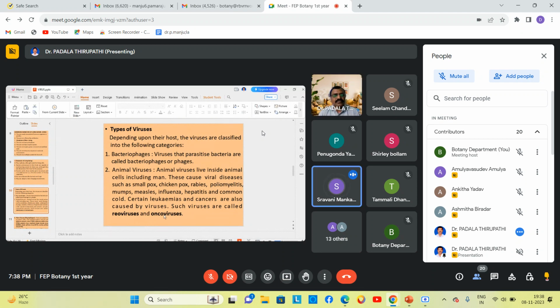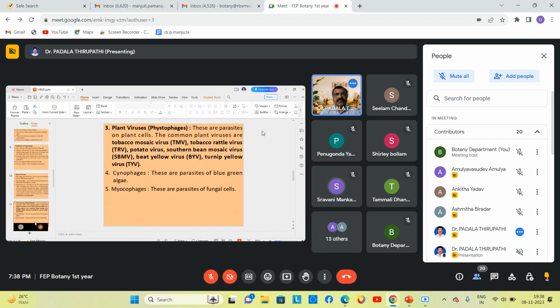Yes, sir. Okay. Then plant viruses. Those viruses we can also call phytophages. Phyto means plants, phages means viruses. They can infect different plants. The first identified, first observed virus was the tobacco mosaic virus, observed by Dmitry Ivanovsky, a Russian scientist.